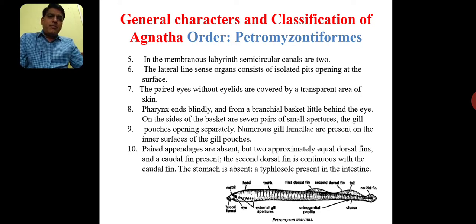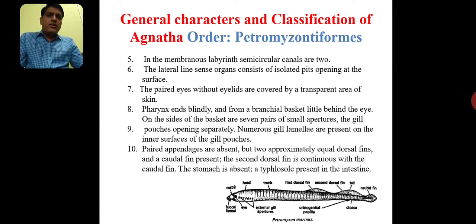Next character is, paired appendages are absent. In higher vertebrates, paired appendages, forelimbs and hind limbs, are there, but in Petromyzontiformes paired appendages are absent, but there are two approximately equal dorsal fins. On the dorsal side, just near the tail, there are two fins, the first dorsal fin and the second dorsal fin, along with the caudal fin.